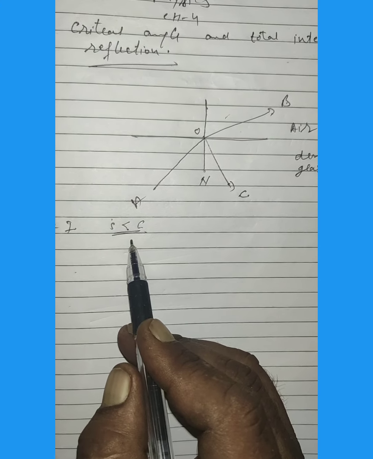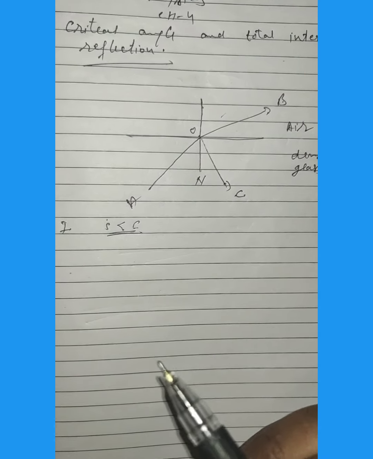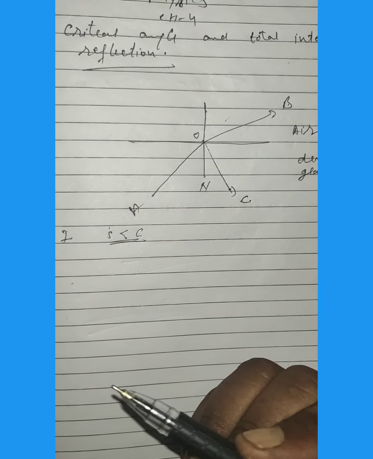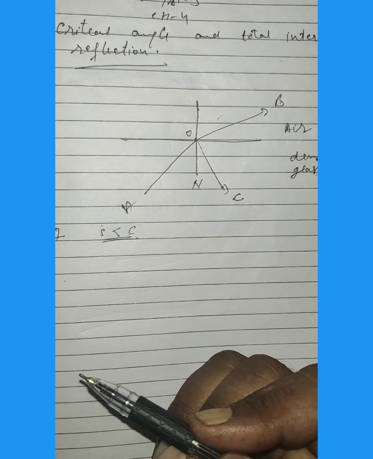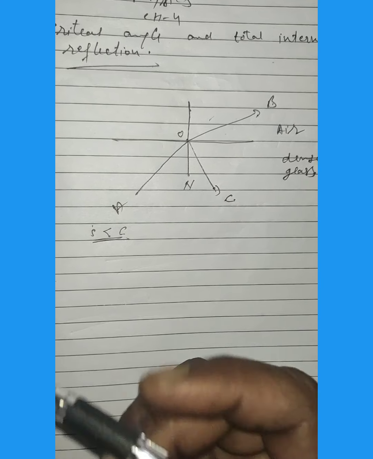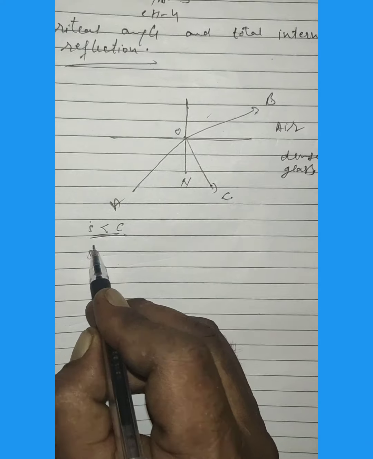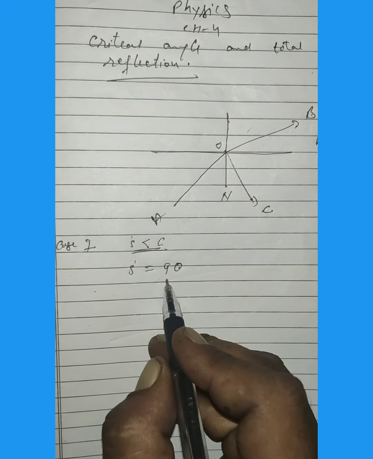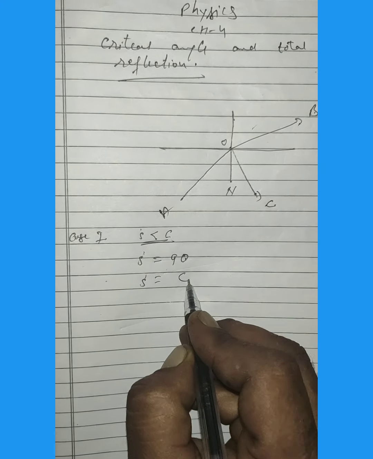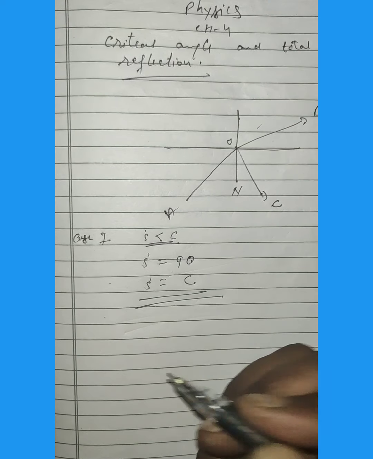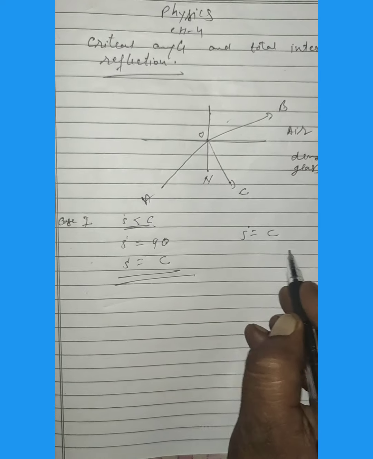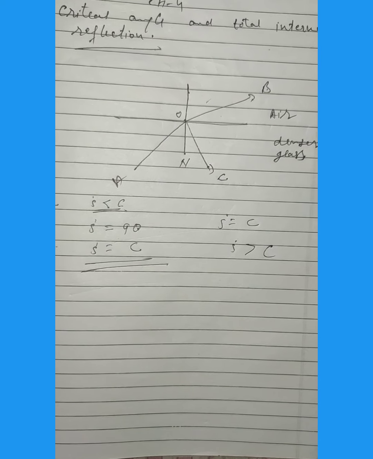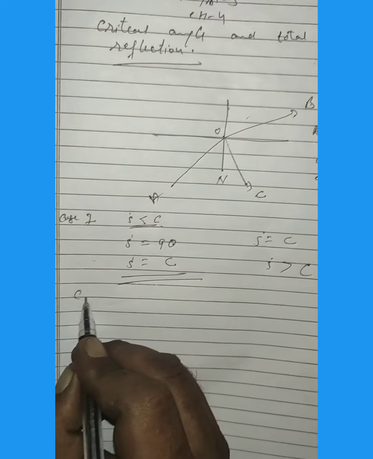Now if the angle of incidence I is gradually increased, the angle of refraction R also increases, but the intensity of the refracted ray keeps decreasing. Finally, the angle of refraction R reaches the maximum possible value, equal to 90 degrees. When R reaches 90 degrees, the angle of incidence I is equal to C, where C means critical angle. That is the second case where I is equal to C. The third case is where I is greater than C. So from here the definition of the critical angle is clear.